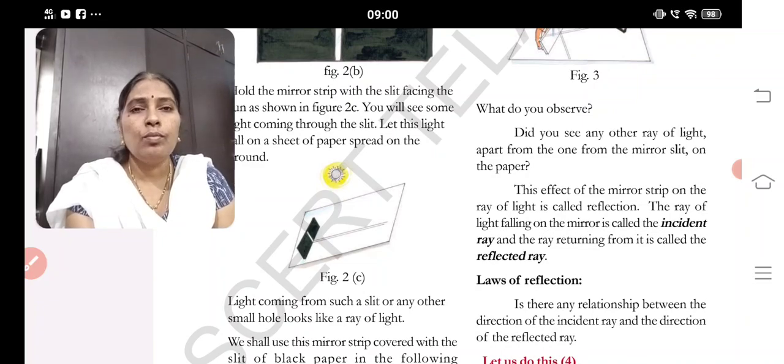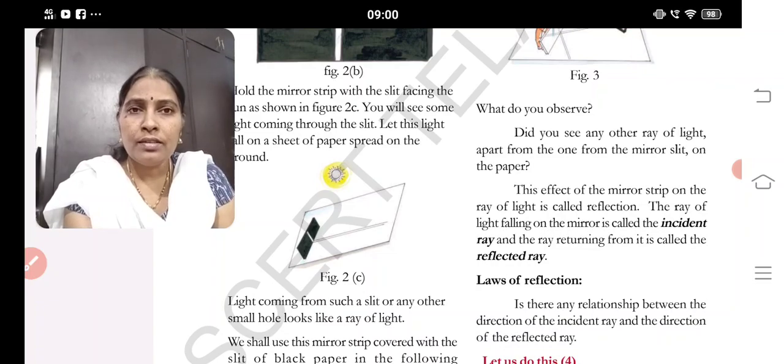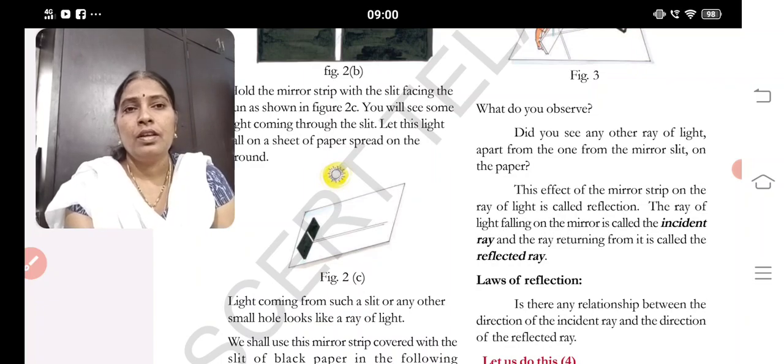Now let us study the laws of reflection. From the simple examples he gave, first we saw how light travels in the form of a ray. How do you come to know? See figure 2c. Take a mirror strip, cover it with black paper, and place a small slit in the middle. When light falls on it, you can see the image on the sheet of paper which is spread out. That is in the form of a ray.